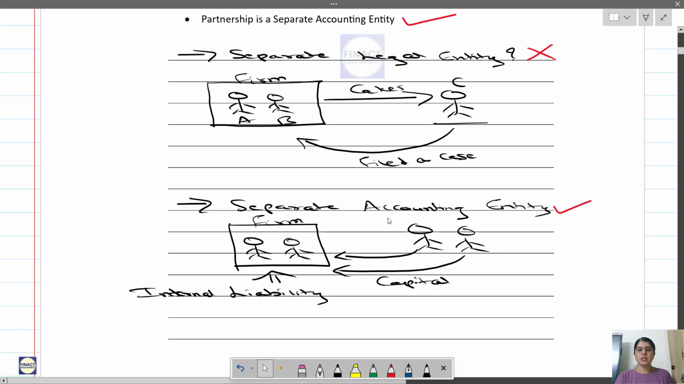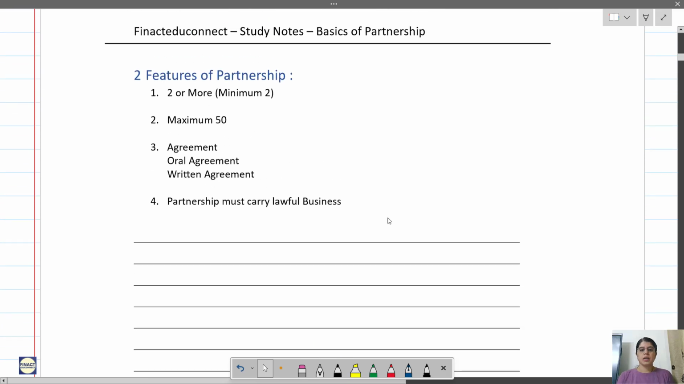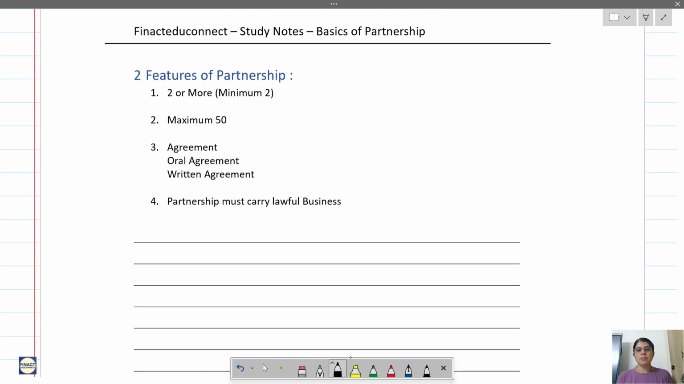Okay, now let's understand the features of a partnership. Feature one: two or more. The minimum number of partners should be 2, because if it is only one person, then it will be known as a sole proprietorship. So to form a partnership, the minimum number of partners should be 2 or more.